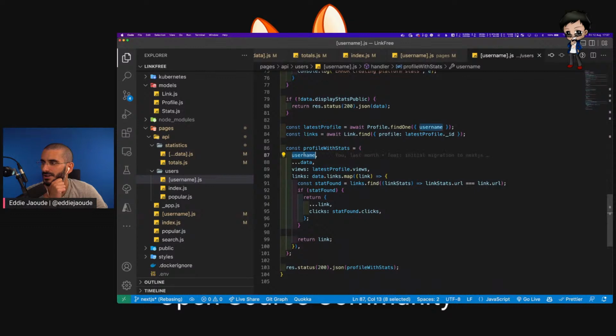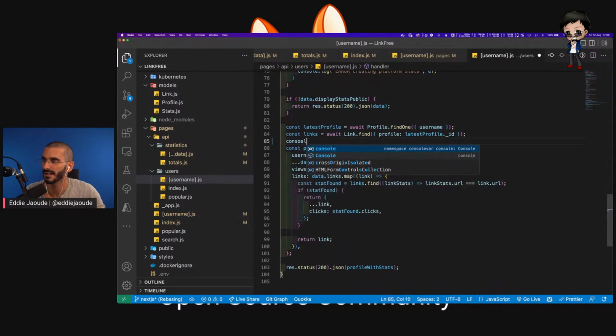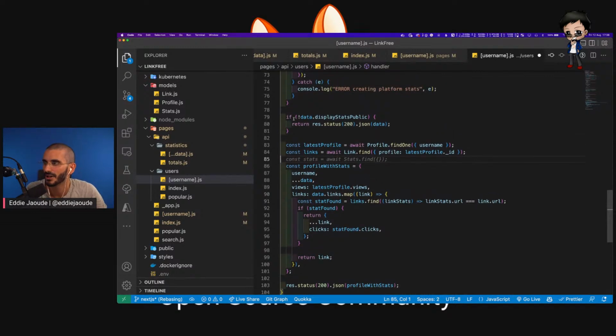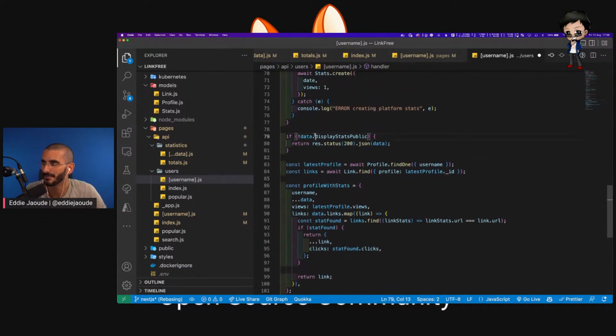We are putting the username in there. So let's do another console log and find out. Oh, I know why. Because we said if the display is set to public false, as in they don't want stats public, we return. And this is where we put on the username. So we will need to do something like